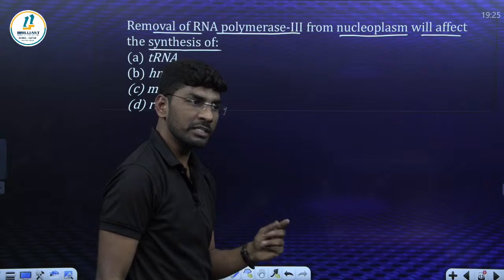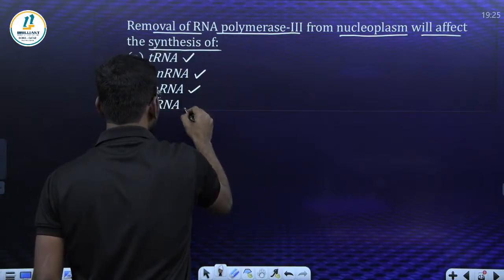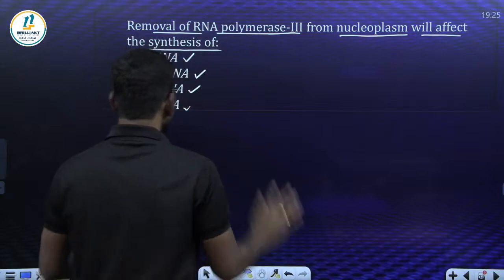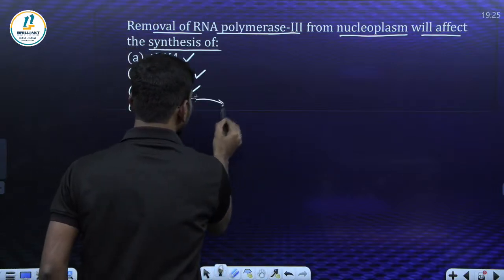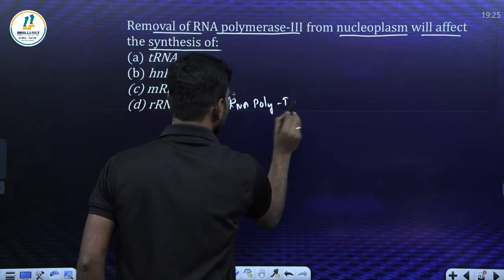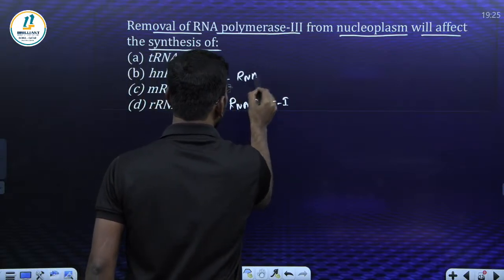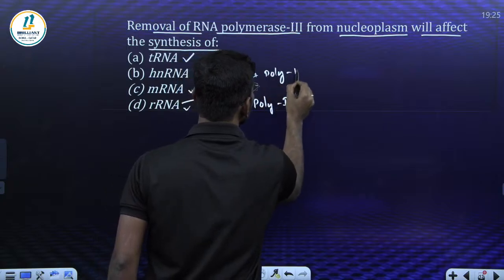Fast. Here, tRNA, hnRNA, mRNA, rRNA, 4 options are given. I told you rRNA is made by RNA polymerase 1. hnRNA and mRNA are both made by RNA polymerase 2.